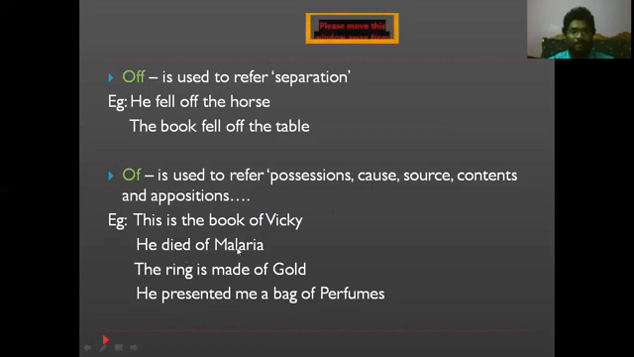And next, the cause. He died of malaria. What is the cause? What is the reason behind his death? It is malaria. He died of malaria. That is the cause. So whenever we are talking about cause, we have to place the preposition "of" over there.